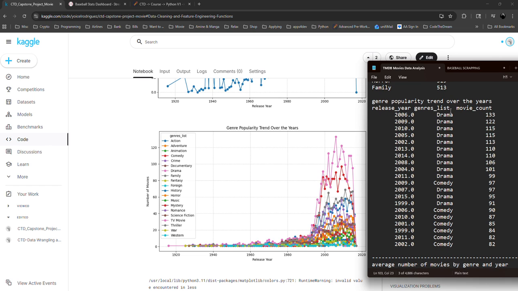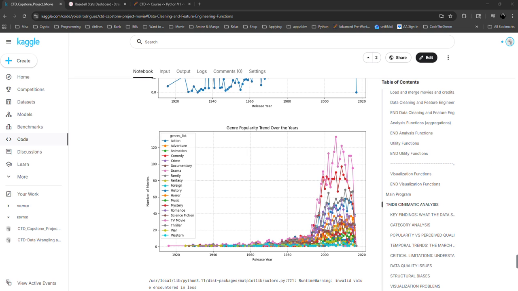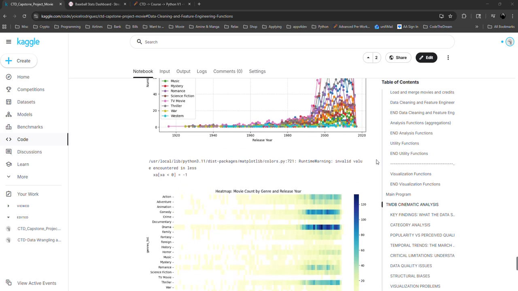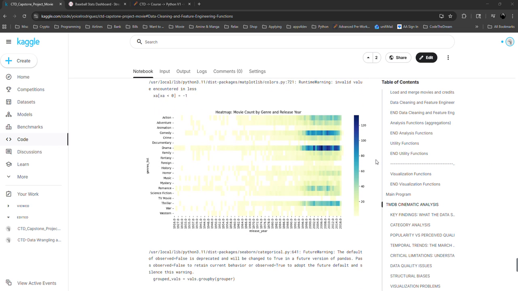When we count by years how many movies were released in that year, it shows that drama is at the top of these years. That one is not accurate. That one is not true. But it's all about the data that we have in the CSV. Here is the same data from the graphic before, but now using a heat map.